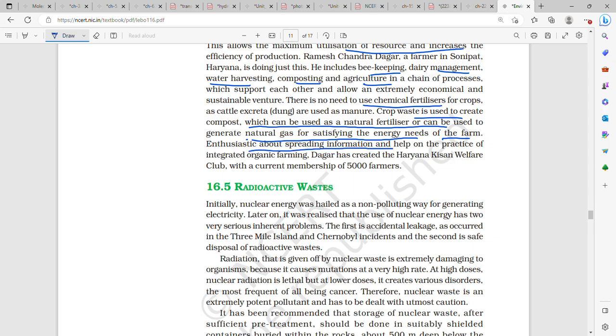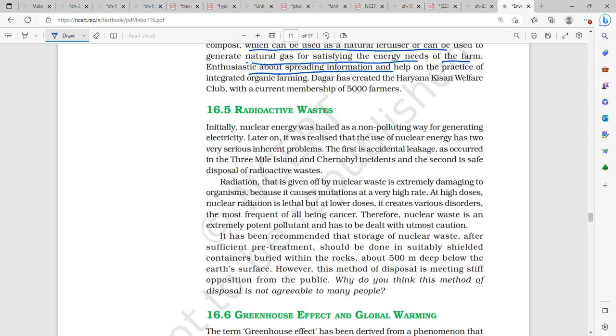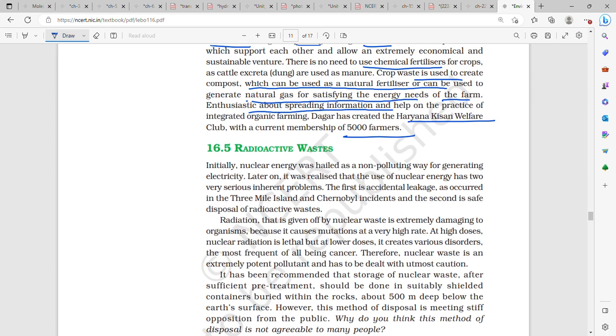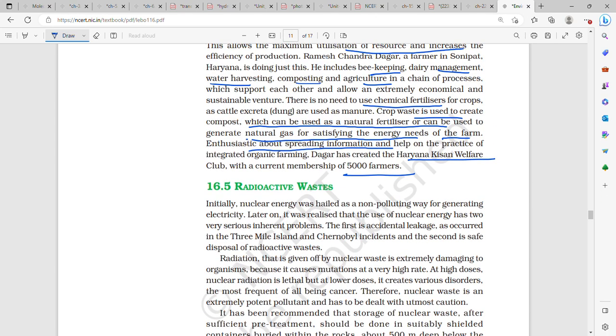Enthusiastic about spreading information and help on the practice of integrated organic farming, he has created the Haryana Kisan Welfare Club with a current membership of 5,000 farmers. Ramesh Chandra Dagar.